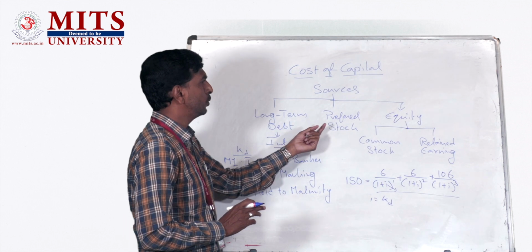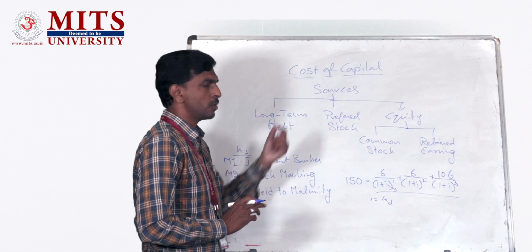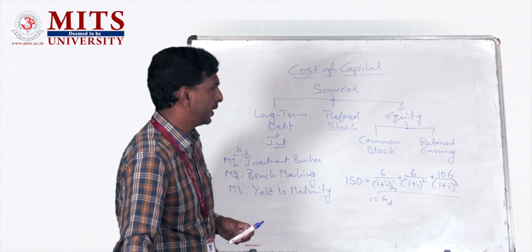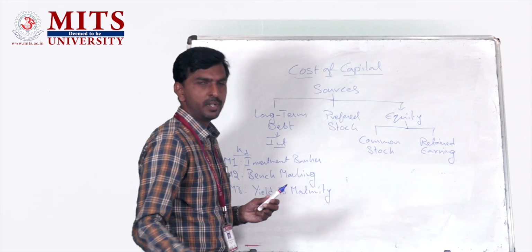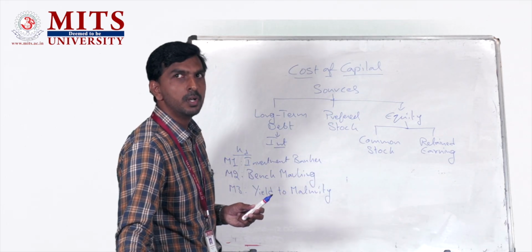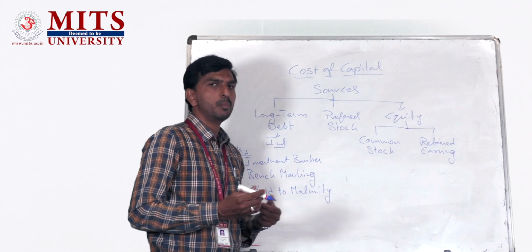Moving on to talk about preferred stock. Preference shares can be of two types: one, redeemable preferred stock, and another, irredeemable preferred stock.